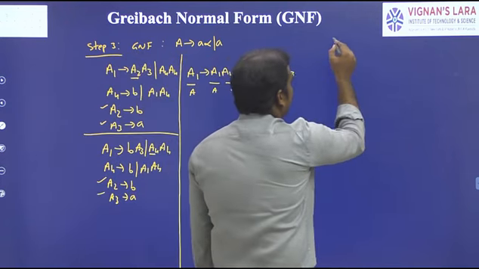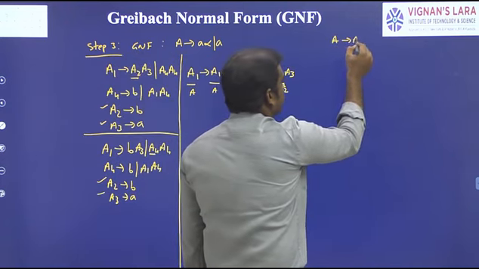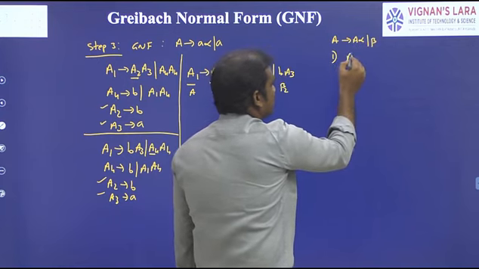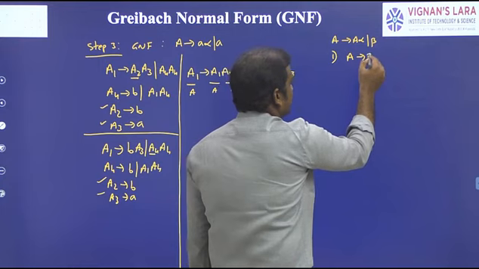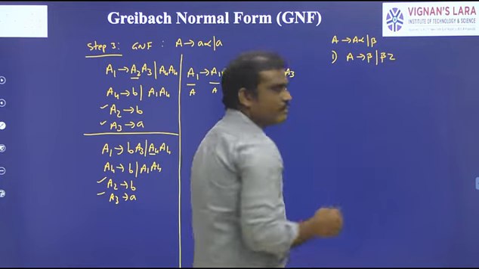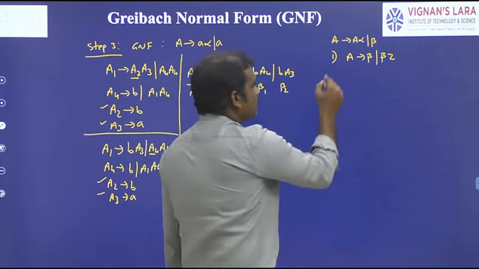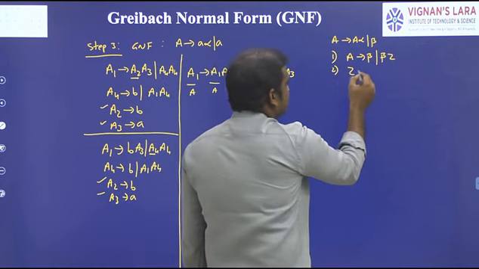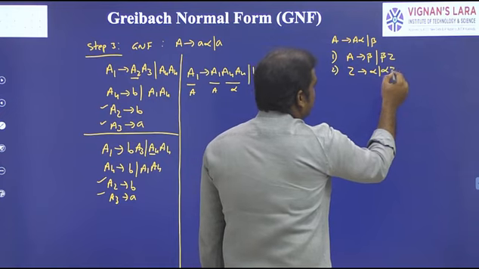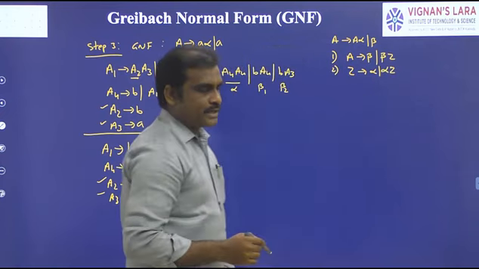Suppose it is of the form A → A alpha | beta. The first step is to write A → beta, and next, that beta is followed by some new variable, that is Z. The second step is to define Z. What is Z? Z is alpha, and alpha followed by the new variable.